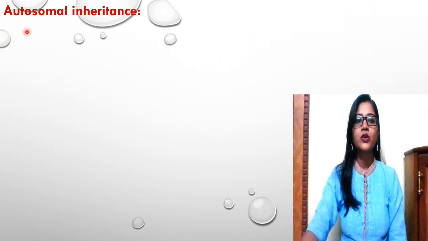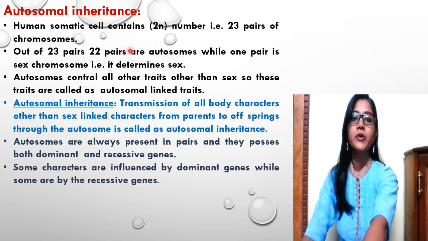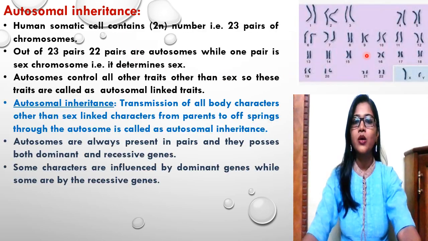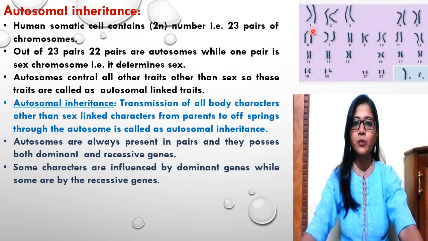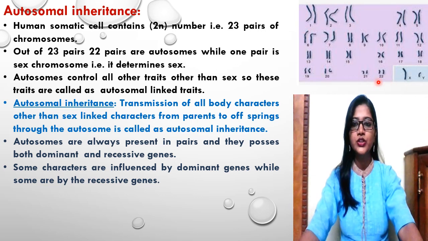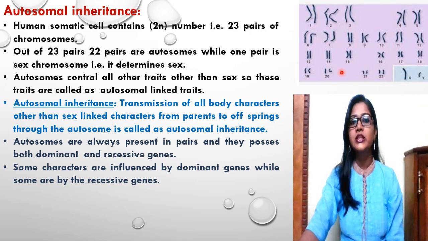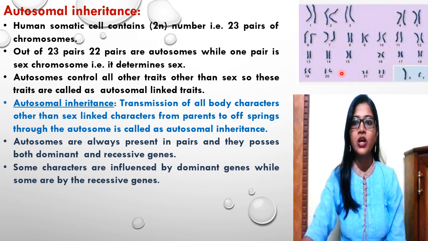So in this slide we are going to discuss autosomal inheritance. If you remember the autosomes. Now in this image you can observe that there are some chromosomal pairs, right? From 1 to 22, all these chromosomal pairs are nothing but the autosomes. And the last one, that is the 23rd pair, is X and Y, or XX. That is, this last 23rd pair of chromosomes determines the sex of that organism.